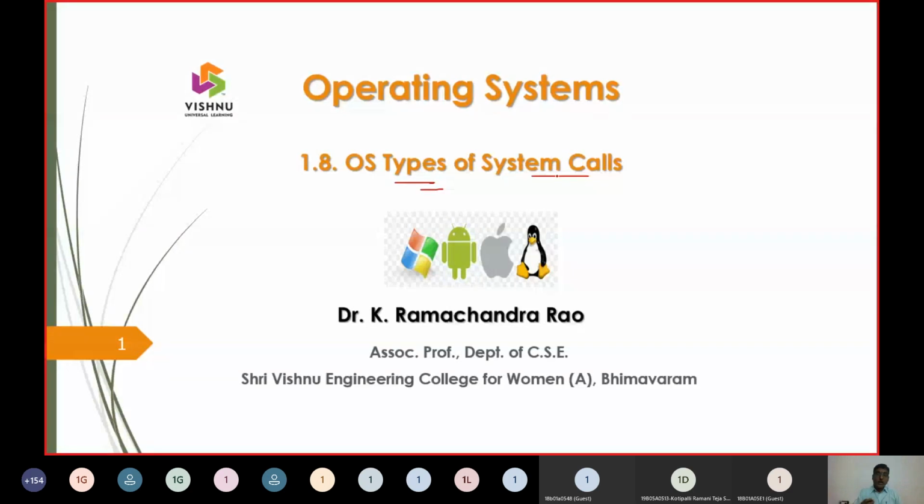Now the question is, how many types of system calls are there? It need not be confined to only one. I just mentioned it is 13, but only one system call will not be taken for granted. Turning on a computer is a system call. Shutting down a system is called a system call. Putting the laptop in sleep mode, we call it a system call. Putting the mobile in silent mode is called a system call.